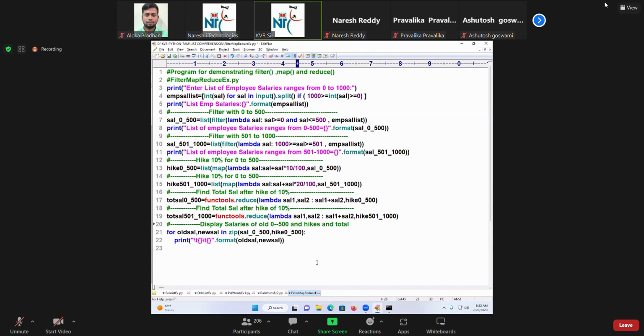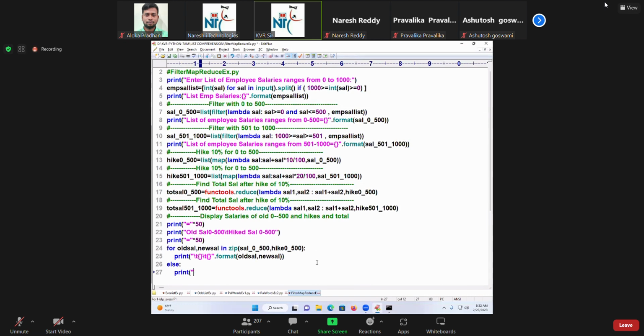Beautiful. And before that, I would like to give one small, good-designed output. Print of old sal 0 to 500, backslash t, hiked sal for 0 to 500. 10% hike we gave. And else I am writing, print.